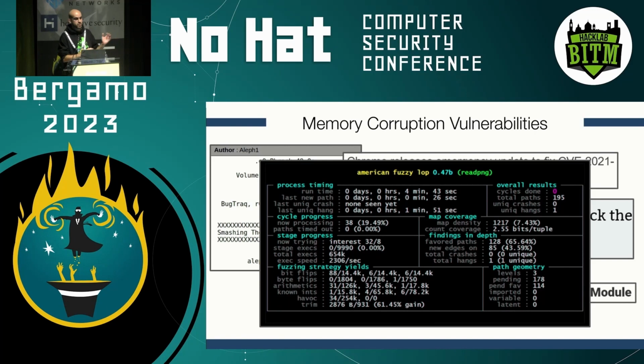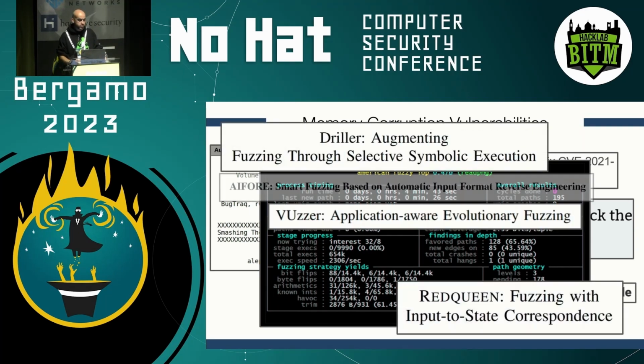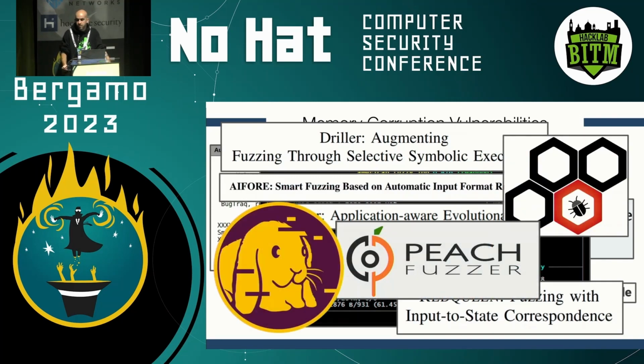So we already discussed AFL, which was mentioned in a few presentations today, with its iconic UI. And this was a game changer, right? In 2013, the release of AFL bootstrapped a research line that was very productive and engaging in terms of finding new approaches and new tools to identify vulnerabilities, mostly by improving fuzzing approaches. So we have seen many tools from the research community: Driller, RedQueen, AFLFast, ClusterFuzz, Peach Fuzzer, AFL++. Great effort, tremendous effort from the community.